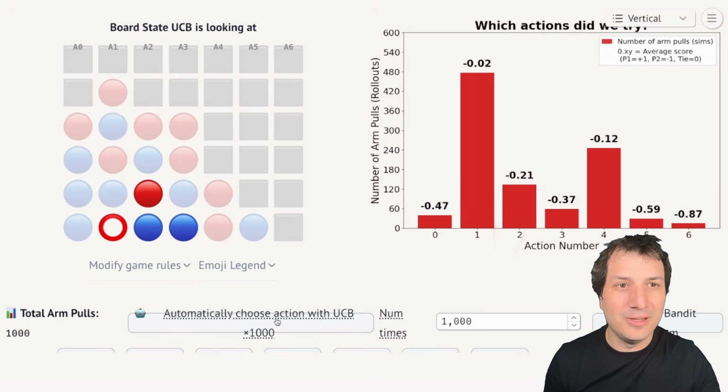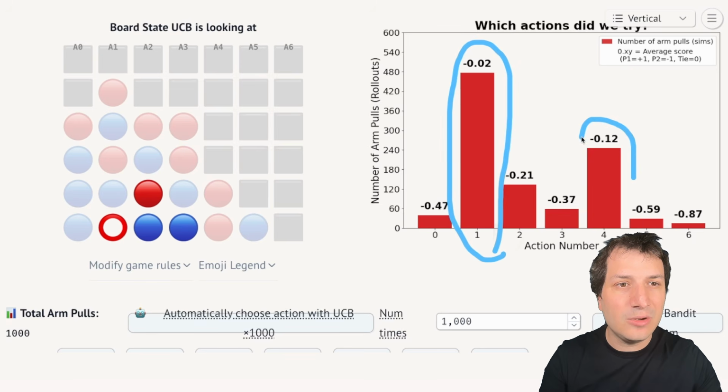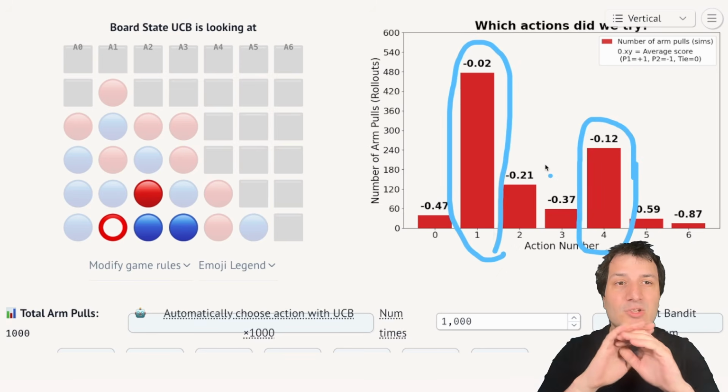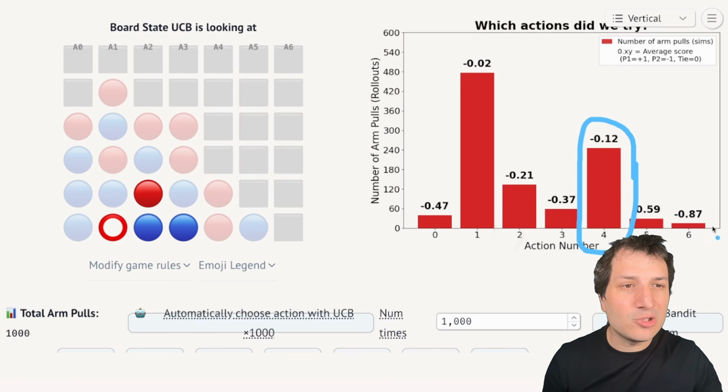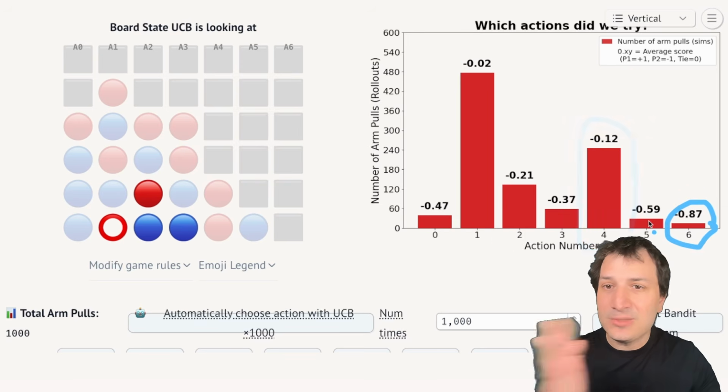And here we go. Okay, so the UCB algorithm ran, and it looked like action A1 was run the most often, and second was action A4. So pretty quickly, the algorithm sort of eliminated action A6 playing in the far column.